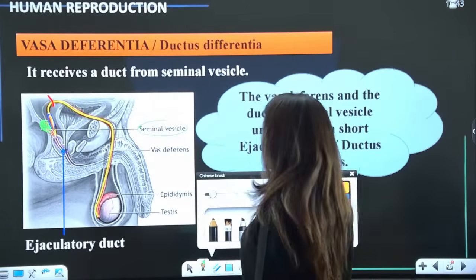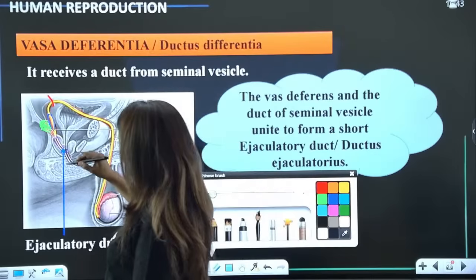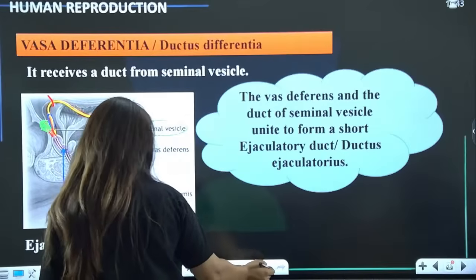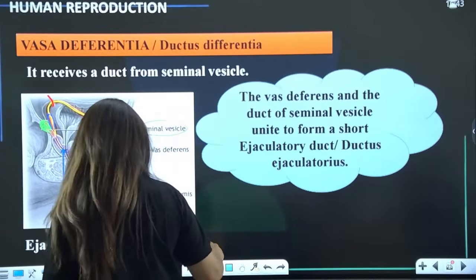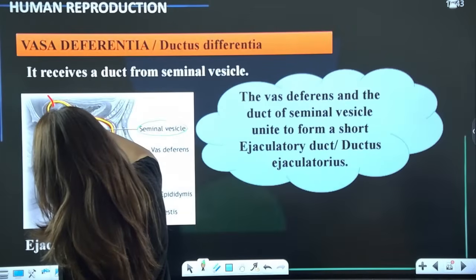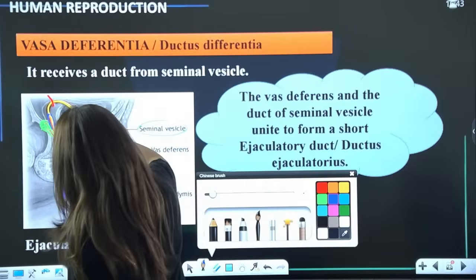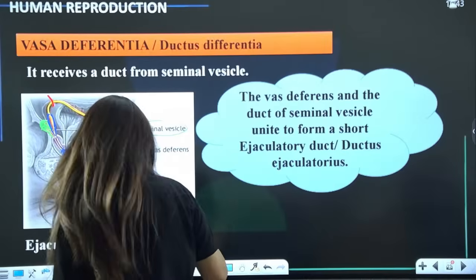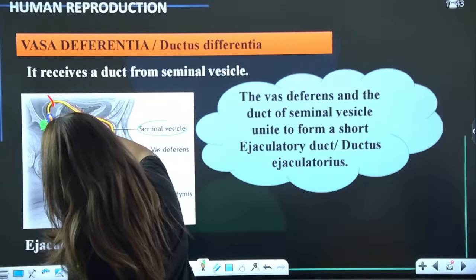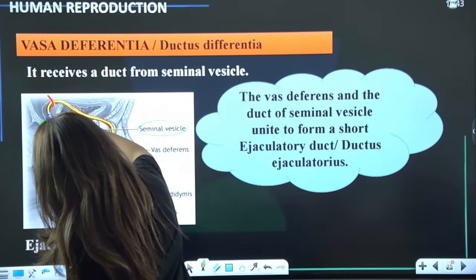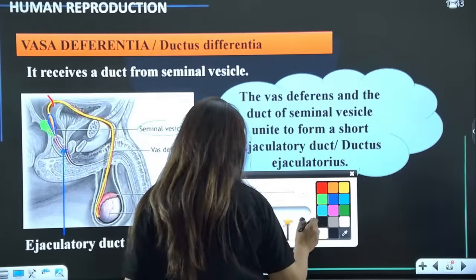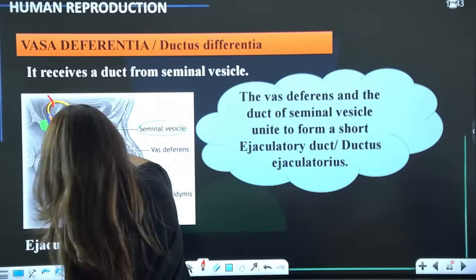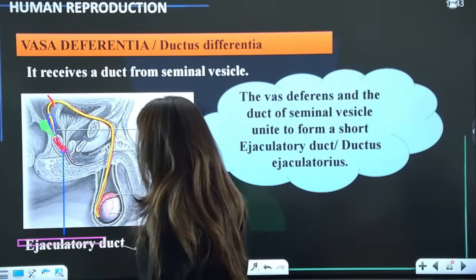It receives the duct of seminal vesicle, and together, this is the vas deferens and this is the duct of seminal vesicle. Together they are going to form this small duct known as ejaculatory duct.